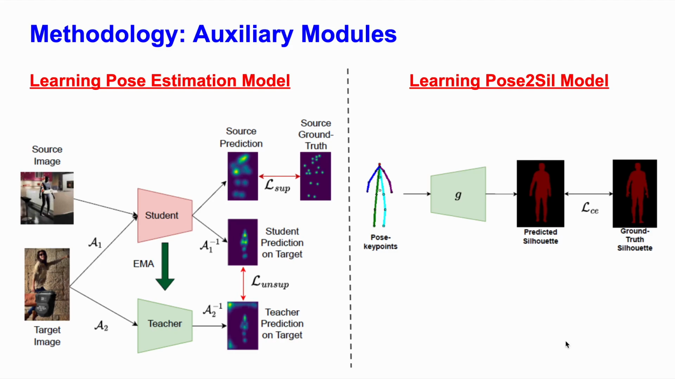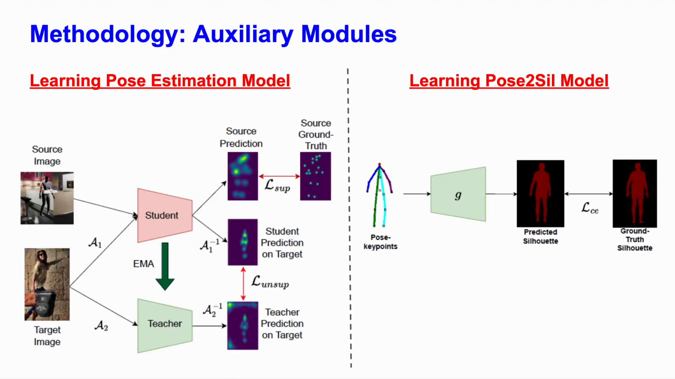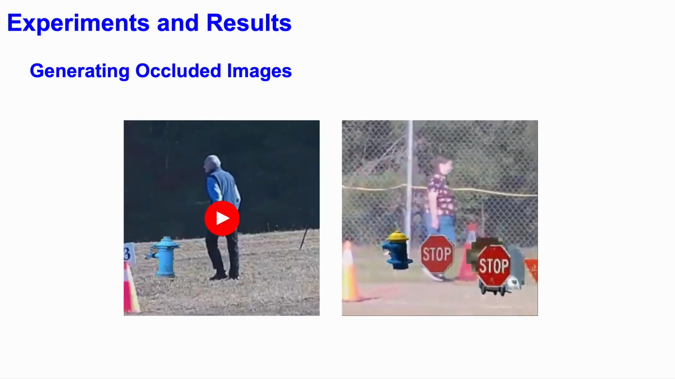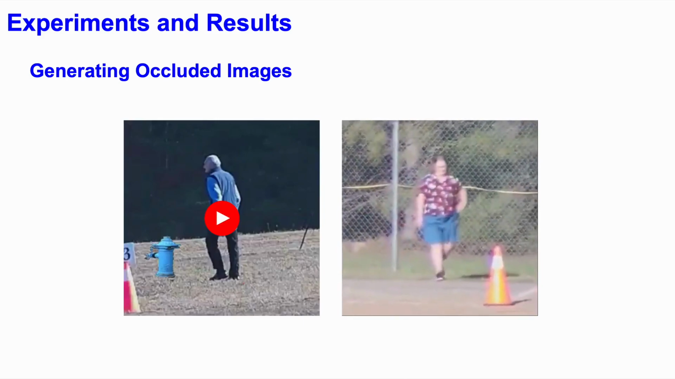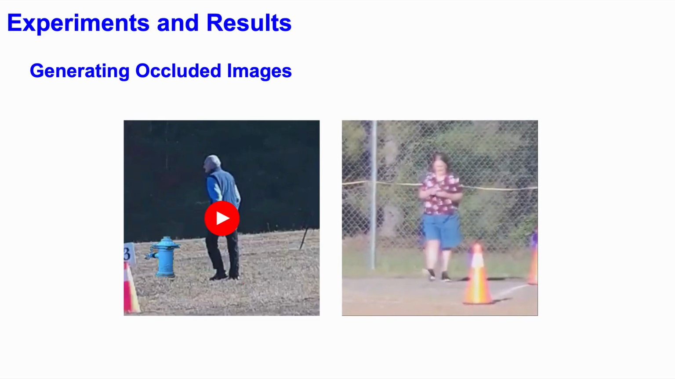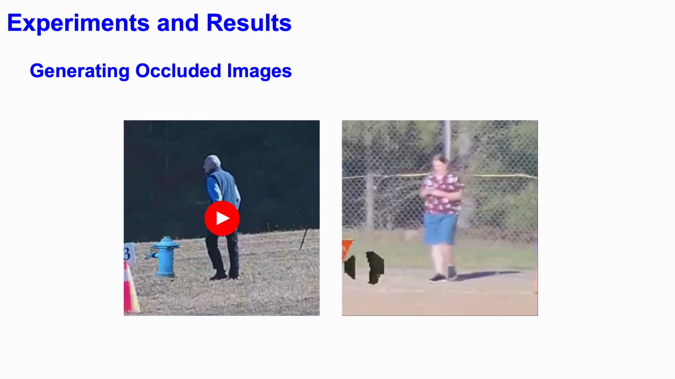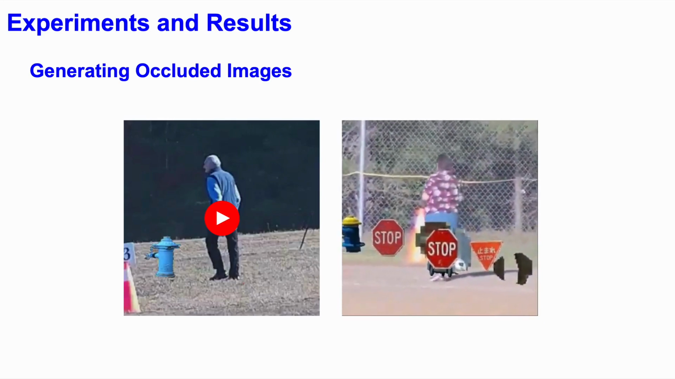Now that we have covered all the details for the framework of POISE, we now move into the experiments and results section. We start by introducing how we create occluded images and videos. This is done by taking random objects from the COCO dataset and pasting them onto the scene. This allows us to create a dataset wherein we can evaluate our algorithm. We need to do this because there is a dearth of datasets that provide ground truth human silhouettes under occlusions.